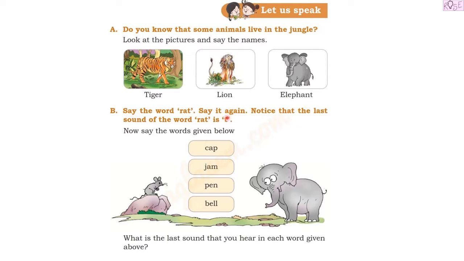Next we have, say the word rat. Rat. Say it again. Rat. Notice that the last sound of the word rat is t. And the t sound is made by the letter T.